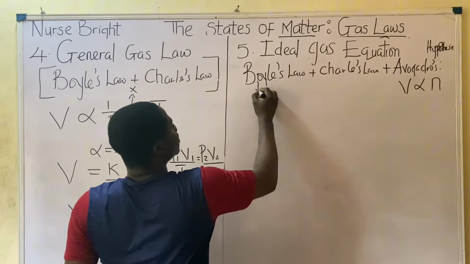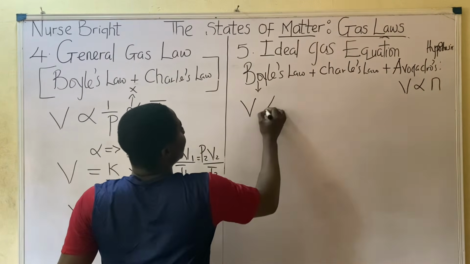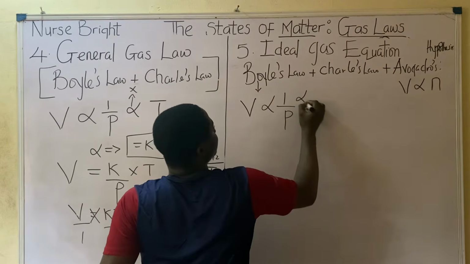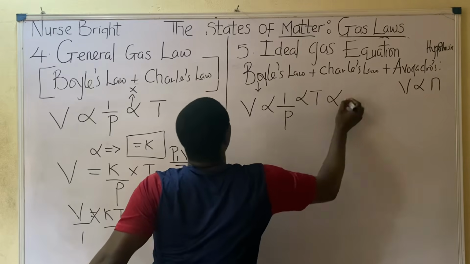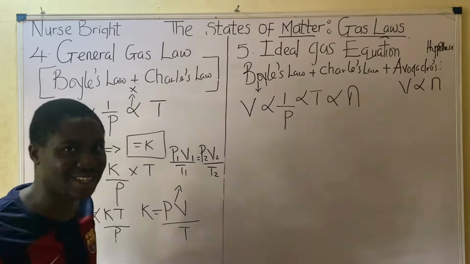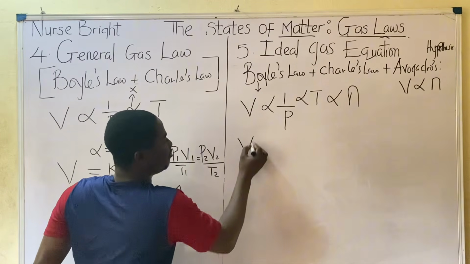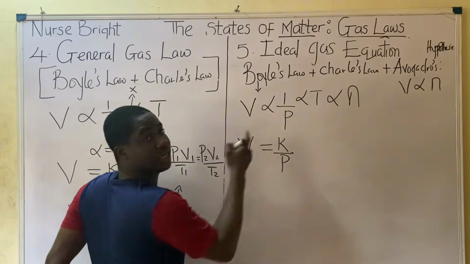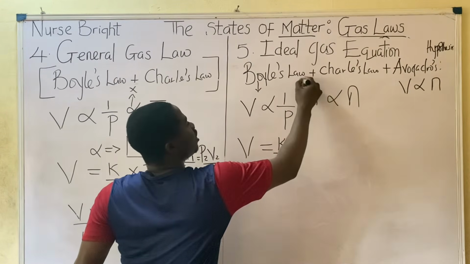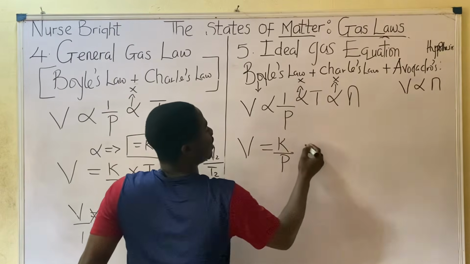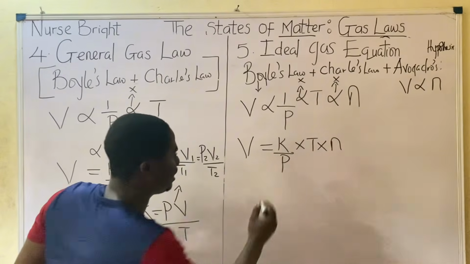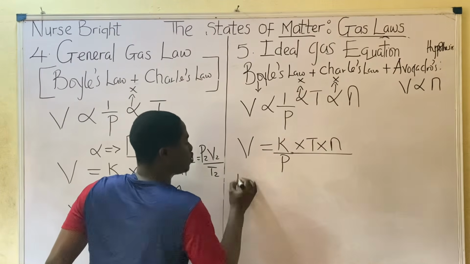So Boyle's law, you already know that volume is inversely proportional to pressure, and volume is directly proportional to temperature, and volume again is directly proportional to number of moles. So we are having volume equal to K over P. You already know this. These two will change to times, times T times N. It's very easy. Let us make K subject of the formula.